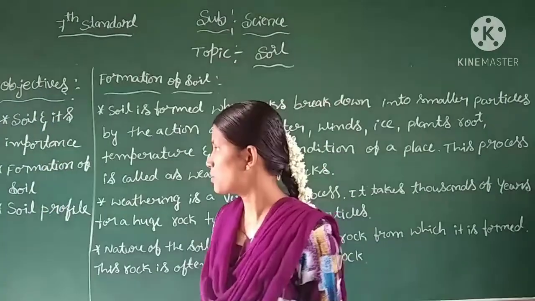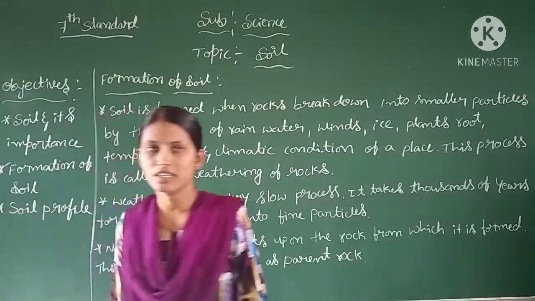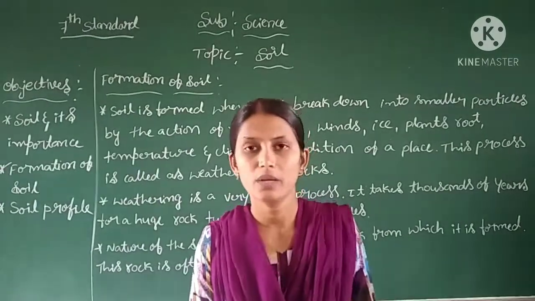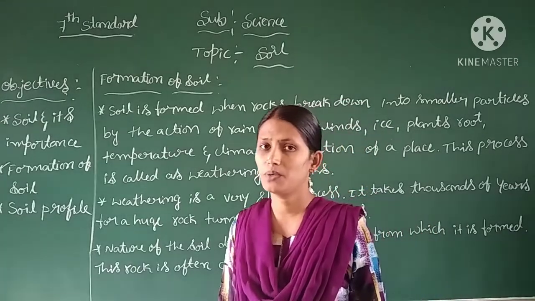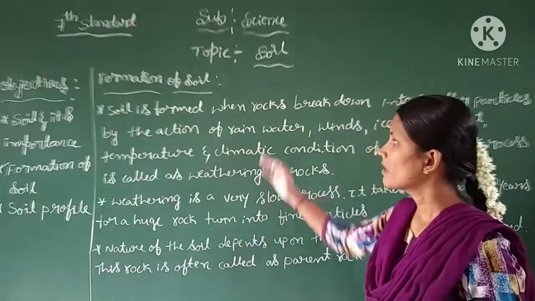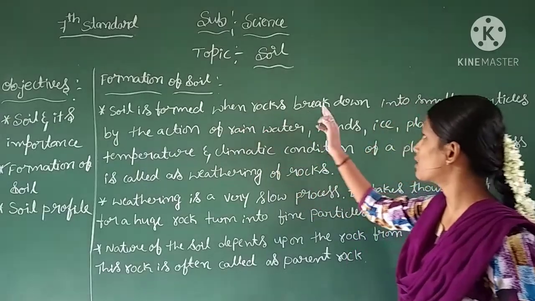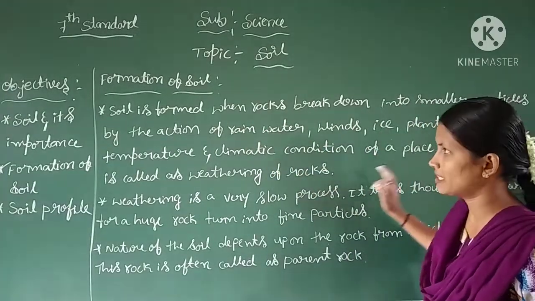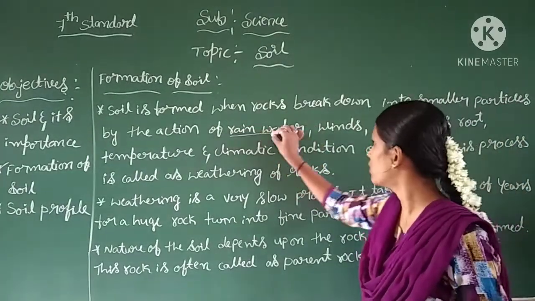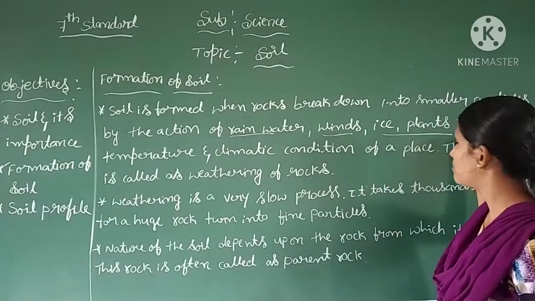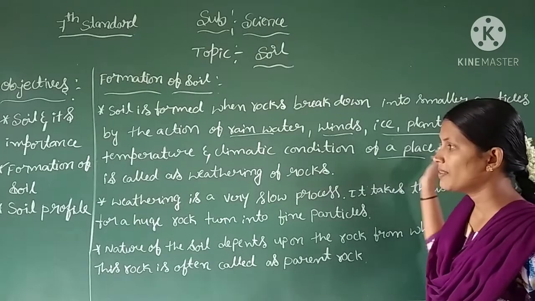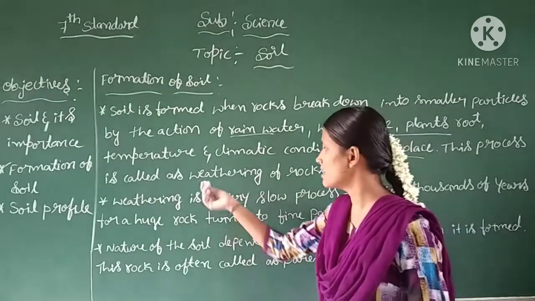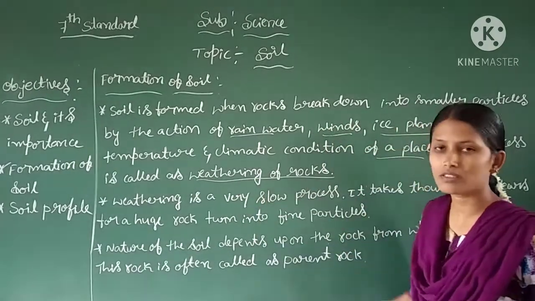Now we will discuss the formation of soil. Up to here we have come to know the importance of soil. Then, how is soil formed? Soil is formed when rocks break down into smaller particles by the action of rainwater, winds, ice, plants' roots, temperature and the climatic conditions of the place. This process is called the weathering of rocks.